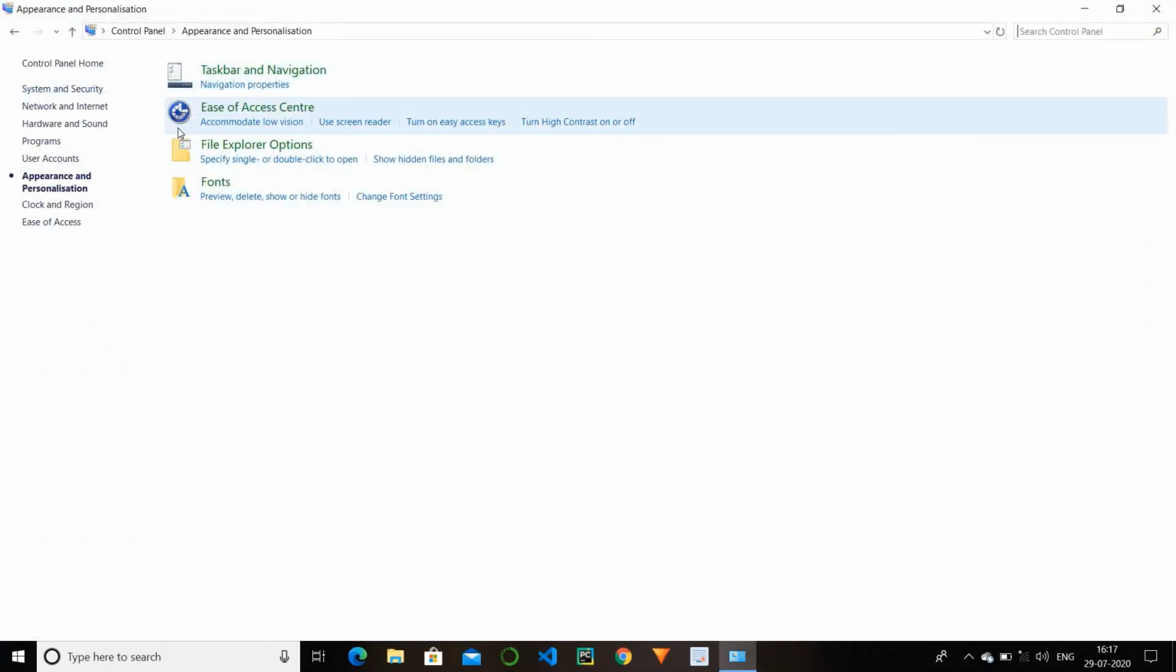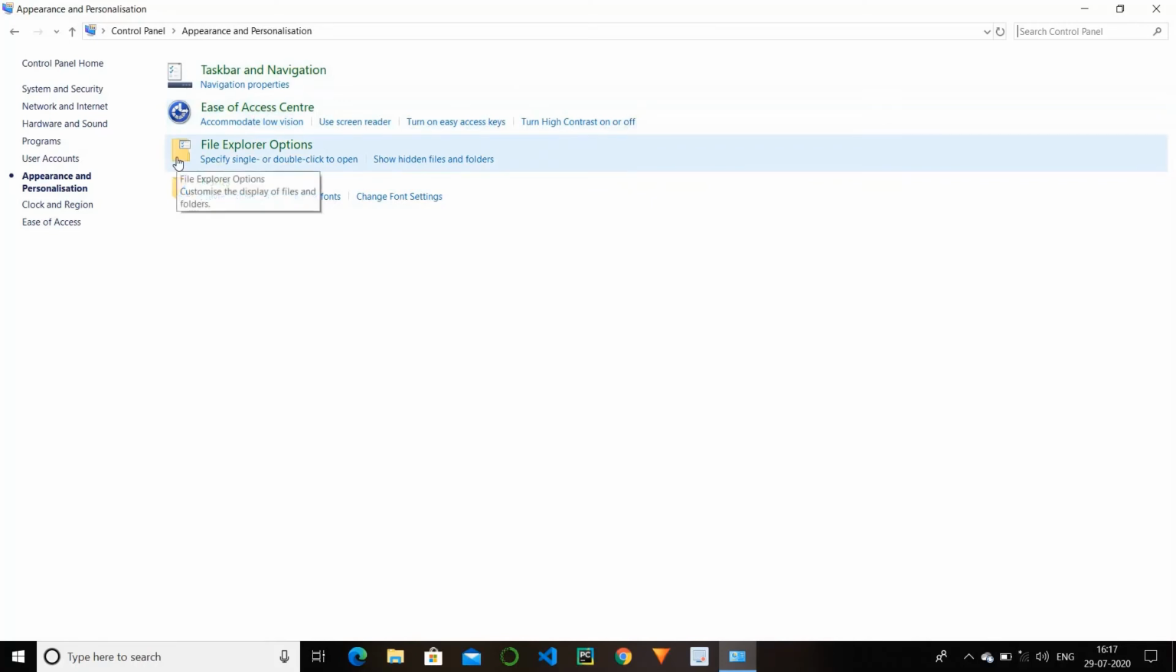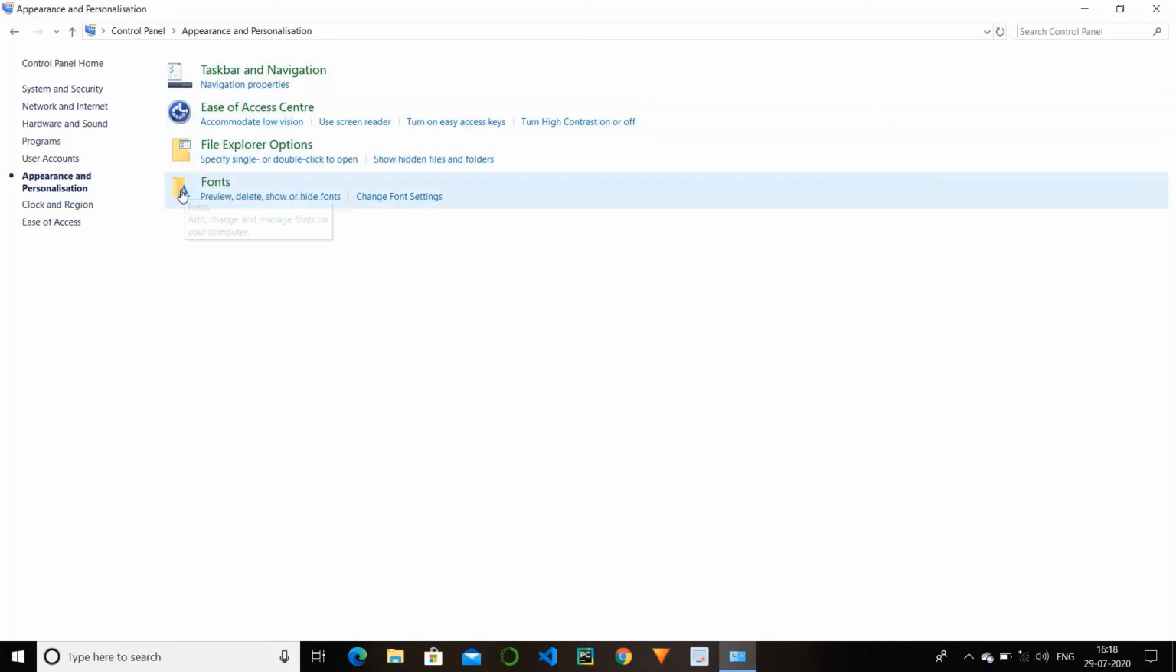Ease of access center, file explorer options, and fonts. In fonts, you can change the fonts of all the text. Under appearance and personalization, control panel home, these are the fonts. These are some random styles. So you can change the style of your fonts.